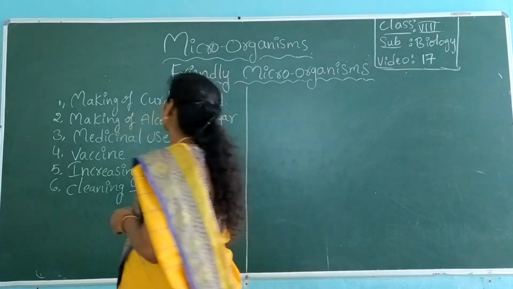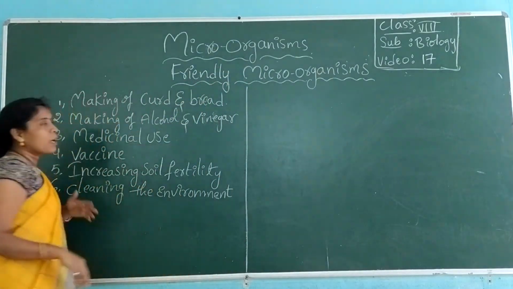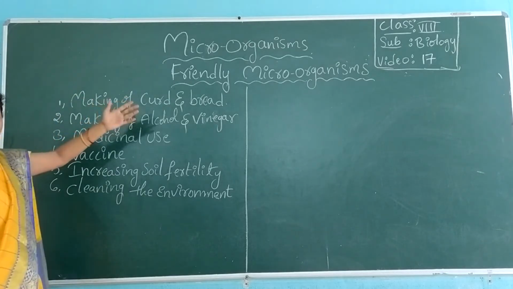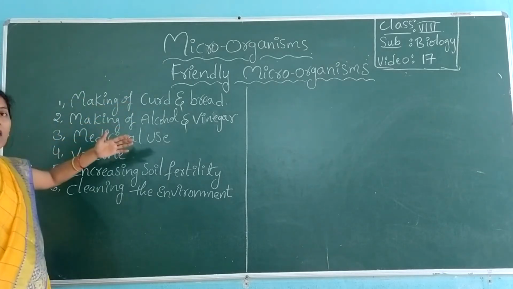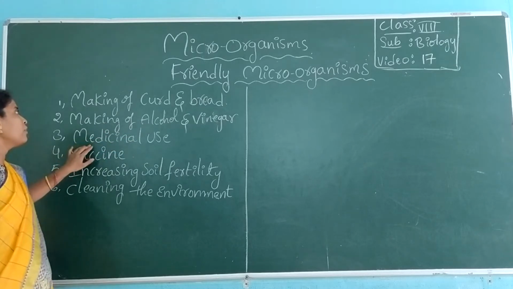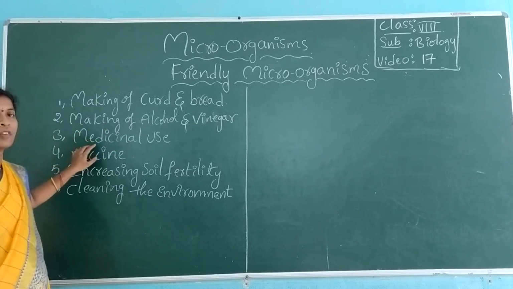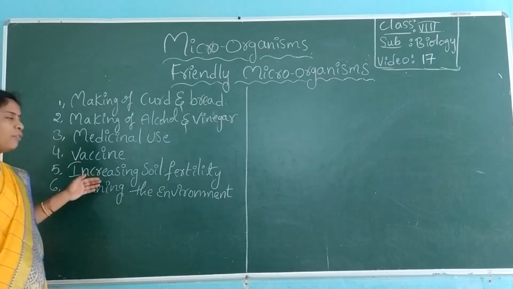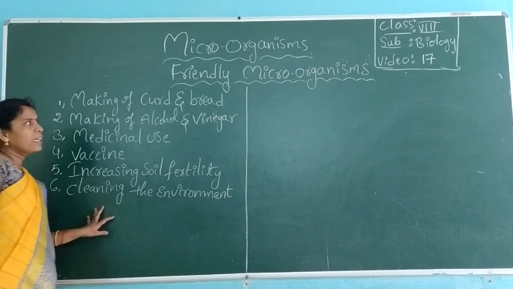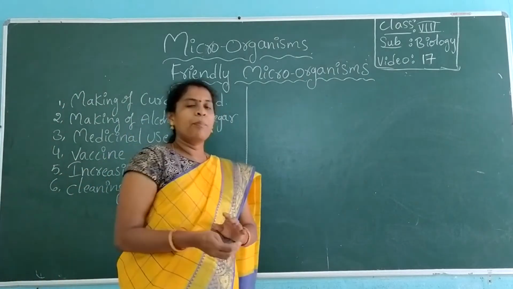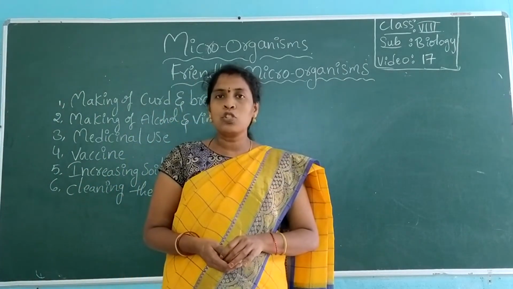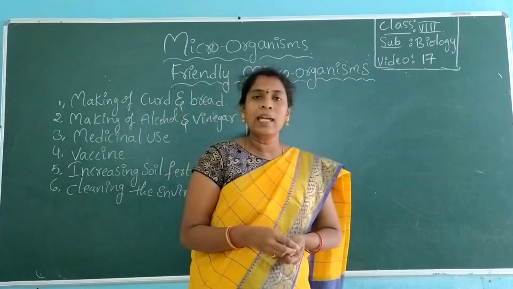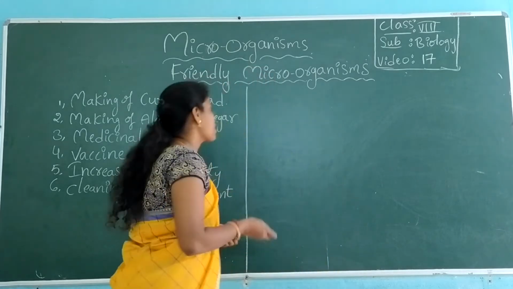Generally, friendly microorganisms are the ones which are useful for us, which help in making curd, bread, and making alcohol and vinegar. And some of the microorganisms are useful in making medicines and vaccines, increasing soil fertility, as well as cleaning the environment. For different purposes, the microorganisms are useful. In that, the first one: how microorganisms are helpful to make curd and bread. So let us start looking.